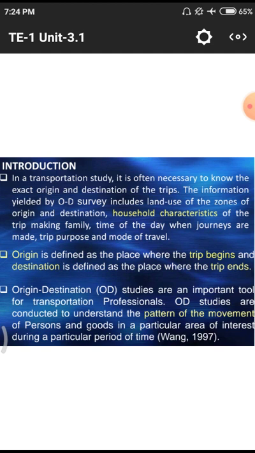All those different purposes in terms of industrial relations or work come under transportation by professionals. Studies are conducted to understand the pattern of the movement.